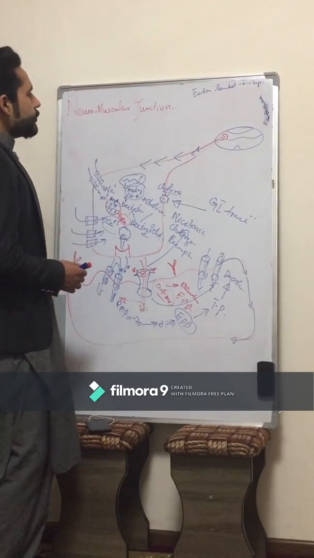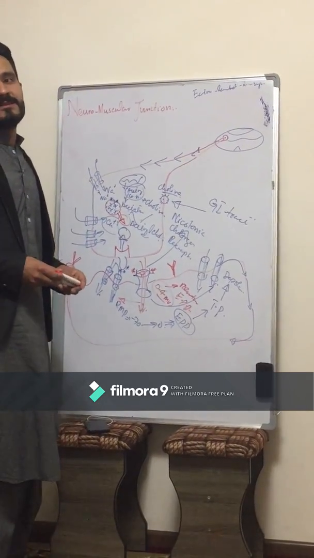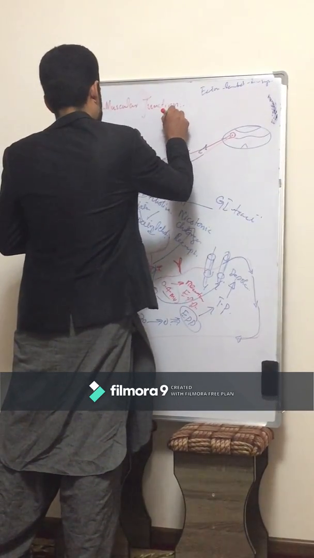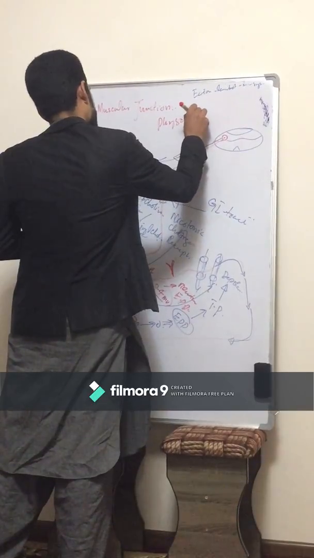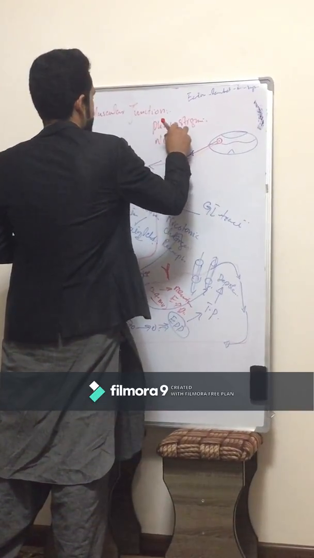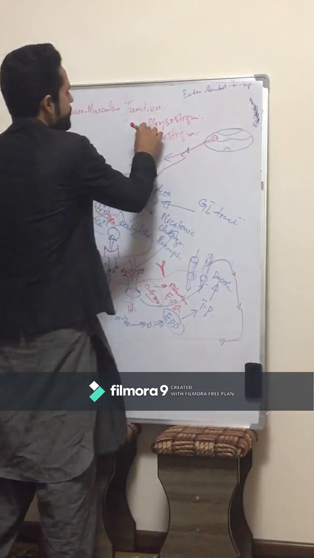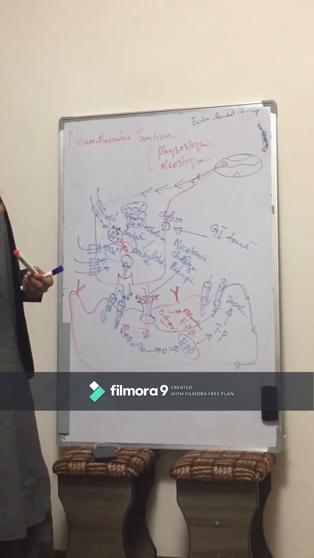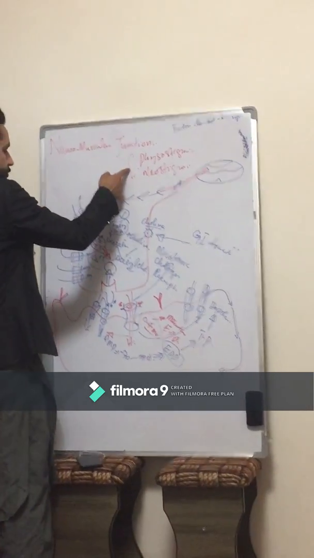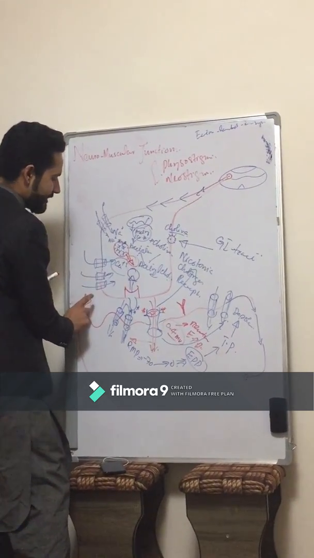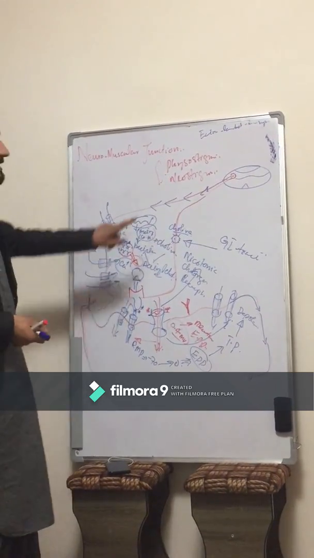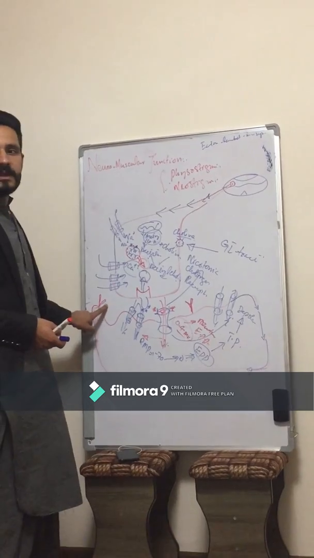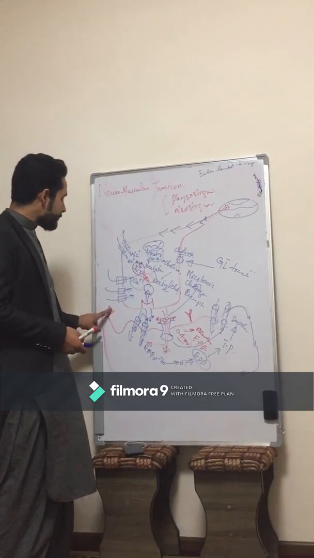Now there are two types of drugs. One is physostigmine, and the other is neostigmine. These two types of drugs are used in Myasthenia gravis. What is the function of these drugs? These drugs bind to the acetylcholine esterase enzyme to block it.